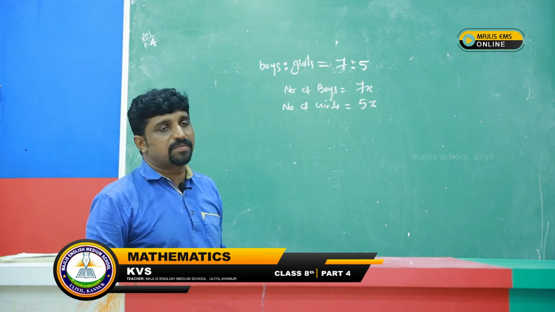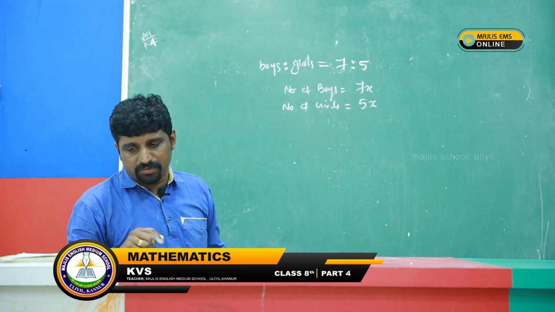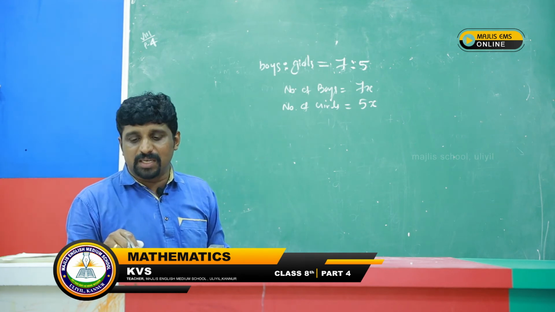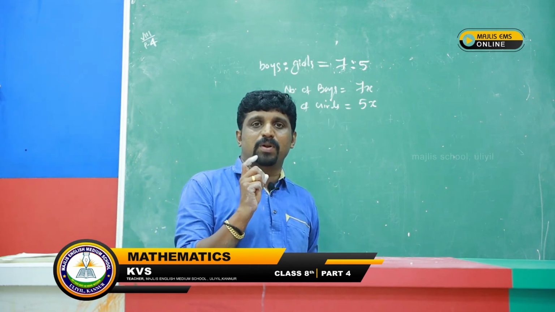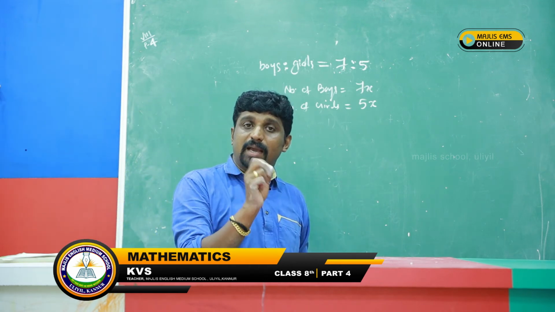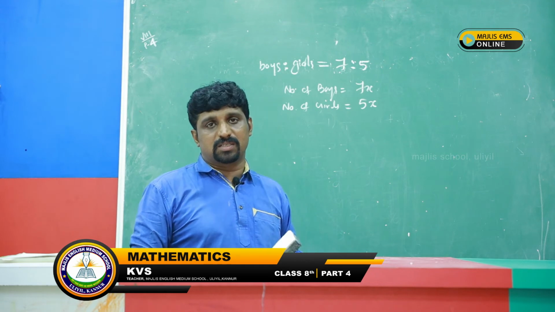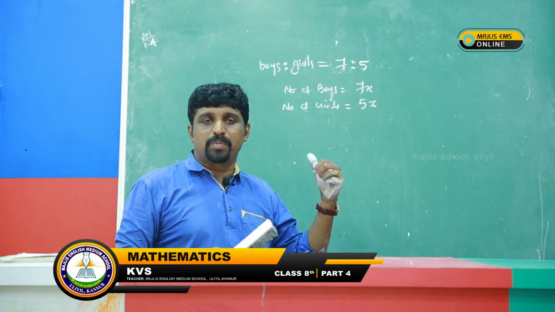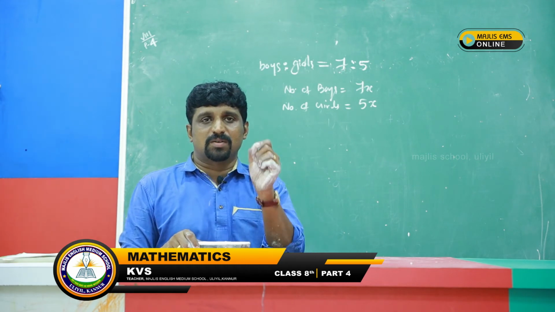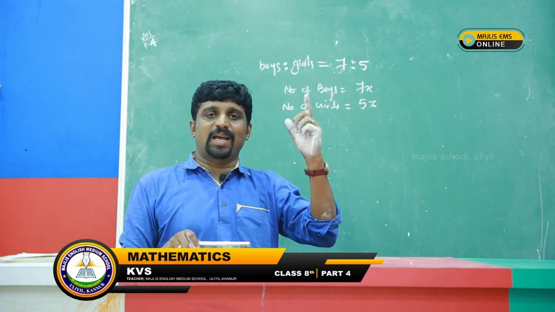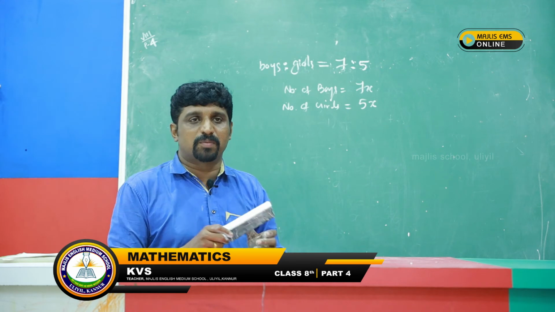Therefore, 7x and 5x. And one more condition is given there: the number of boys is 8 more than the girls. Here the number of girls is 5x. 8 more than that means 5x plus 8. That is actually the number of boys. So, we can form the equation like this.